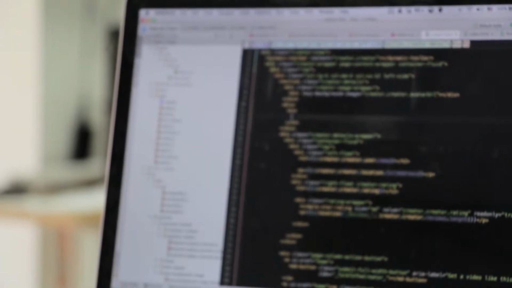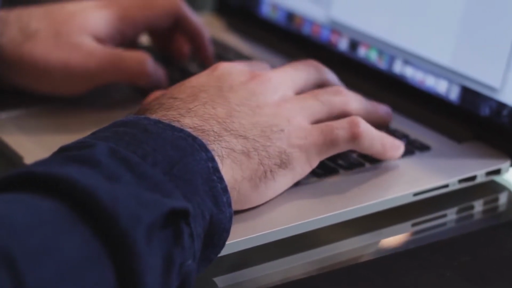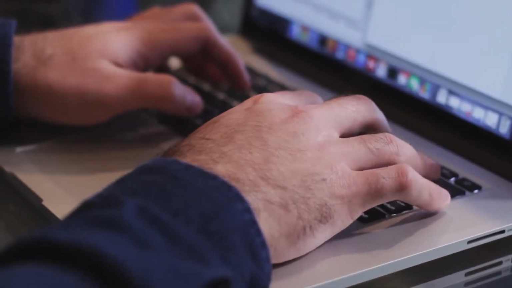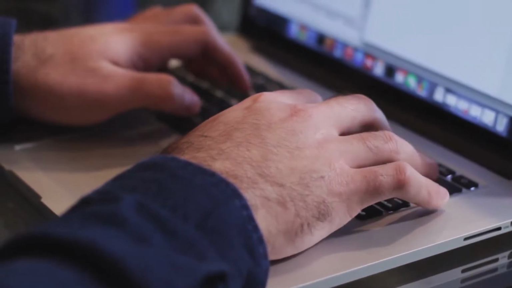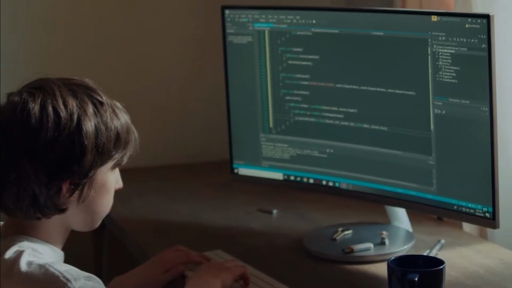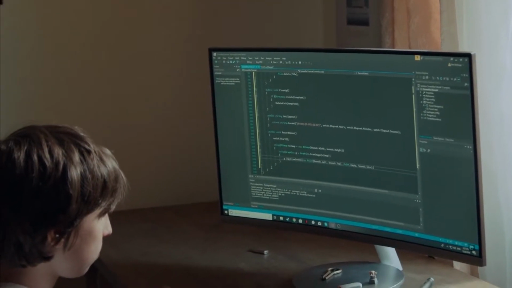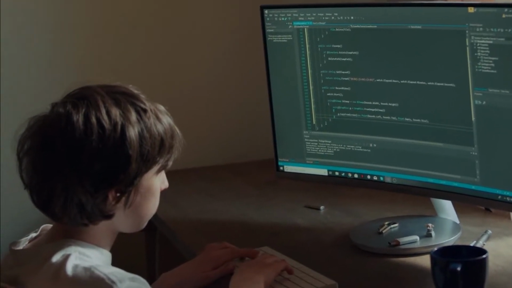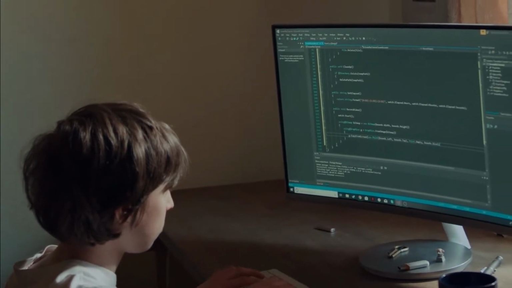One big reason to learn a programming language is that you can get a job as a programmer. Whether you want to make applications or video games or websites, coding is an integral part in all those jobs. There are currently about 1.3 million people working as computer programmers. The benefits of working as a computer programmer is that you can work from home and also make a lot of money. By learning a coding language, you are taking the first step to becoming a computer programmer. But even if you don't want to be one, learning a language could help build skills such as reading comprehension, problem solving, critical thinking, active listening, and attention to detail.